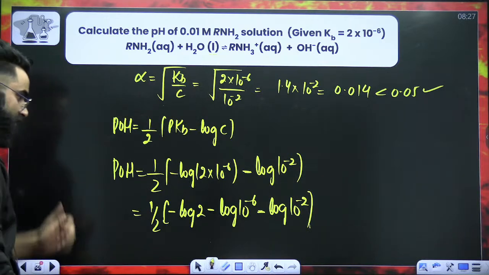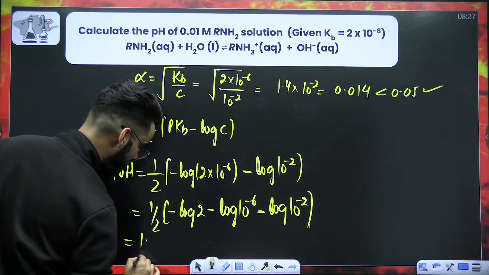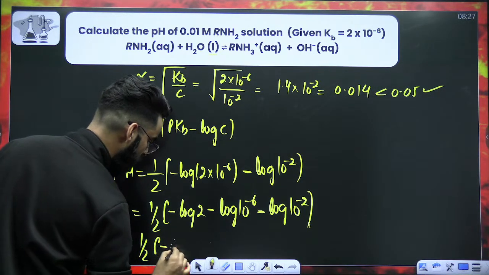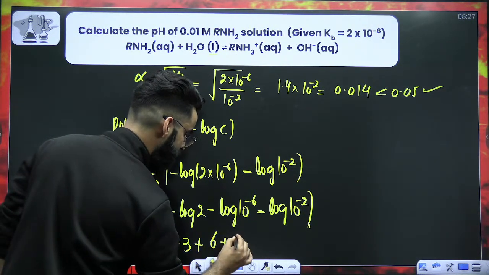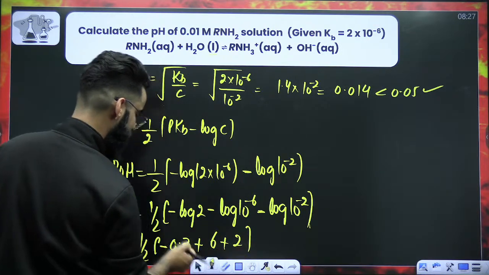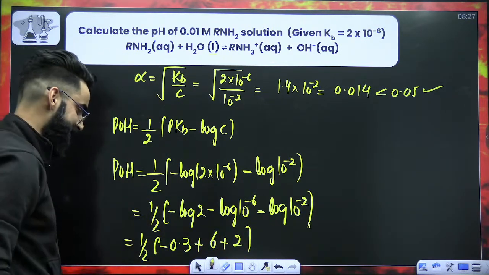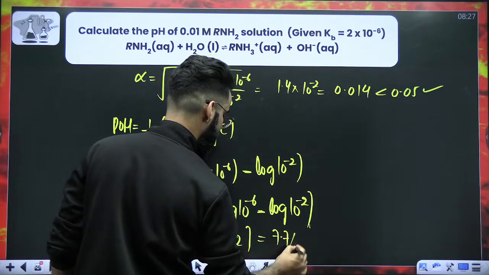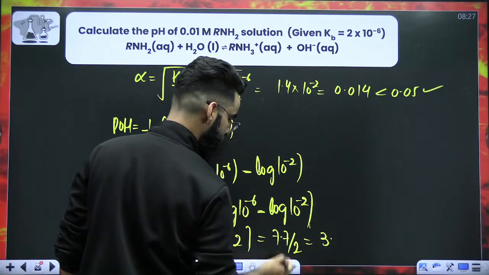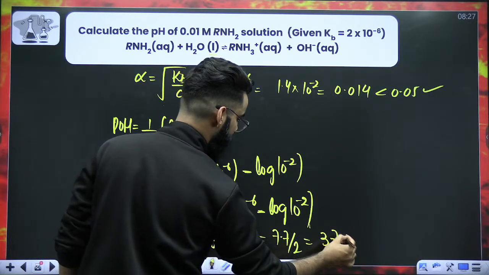Perfect. Now, matter of calculation. So it's going to be 1 by 2 times, log 2 is 0.3. This will be 6, this will be 2. So 6 plus 2 is 8. 8 minus 0.3 is 7.7. 7.7 divided by 2, so 3.75 approximately.